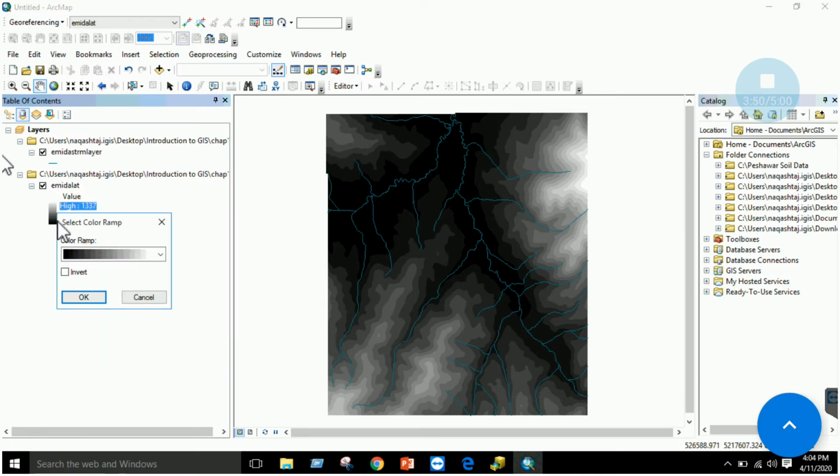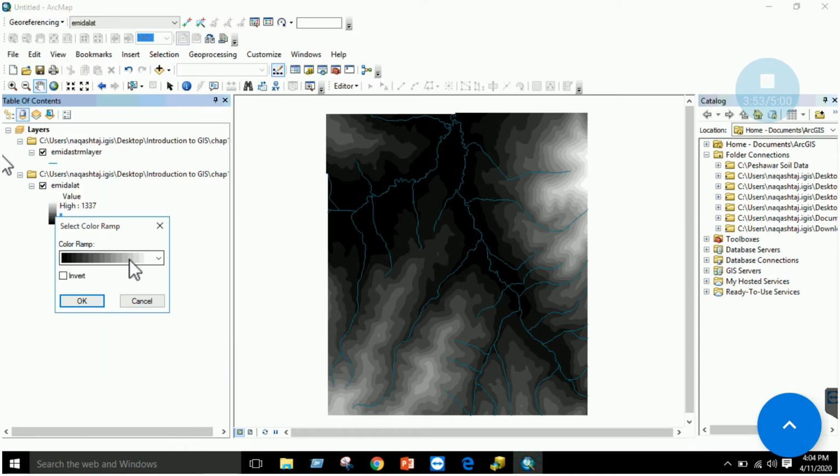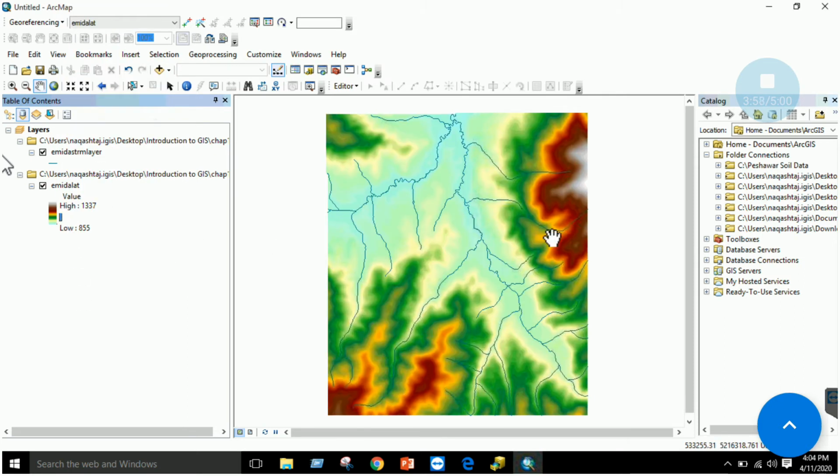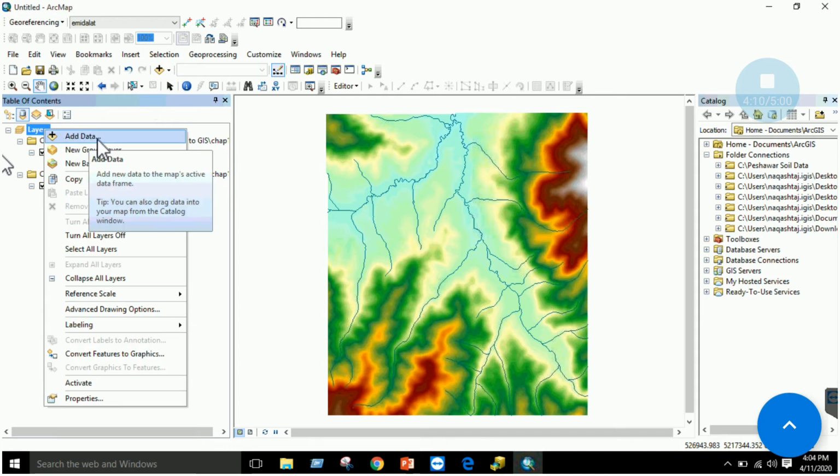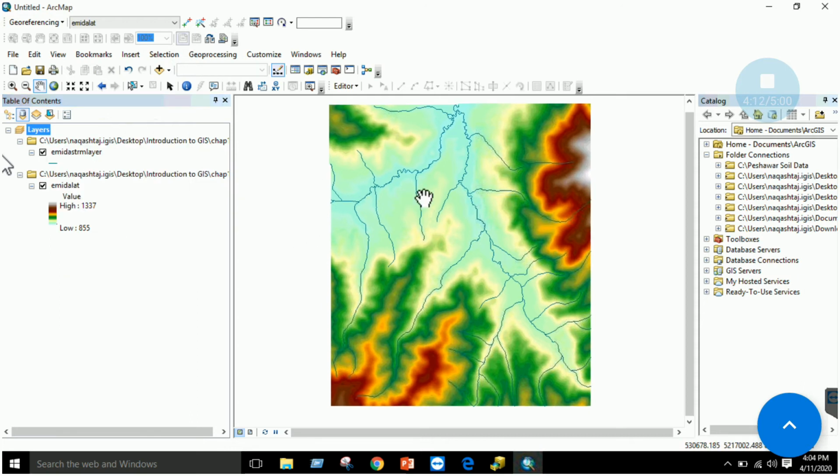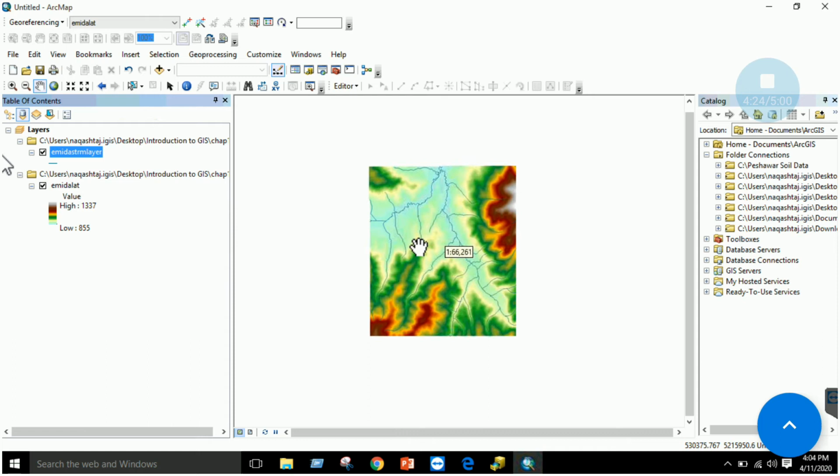If you just right click it, you can change the color symbology of your data, right? I think till here we are clear with the basics, that is adding some data. You can add your data from the Add Data button, or you can add your data from here, right? So we have added a vector layer and a raster layer. A vector has an attribute table, a raster does not. A vector is usually in the form of point, line and polygon. A raster is usually in the form of grids or cells.